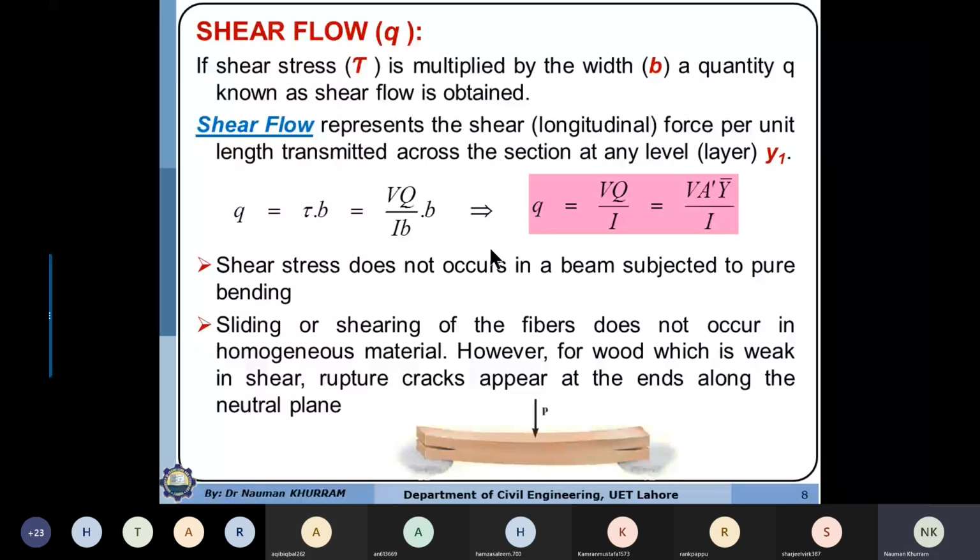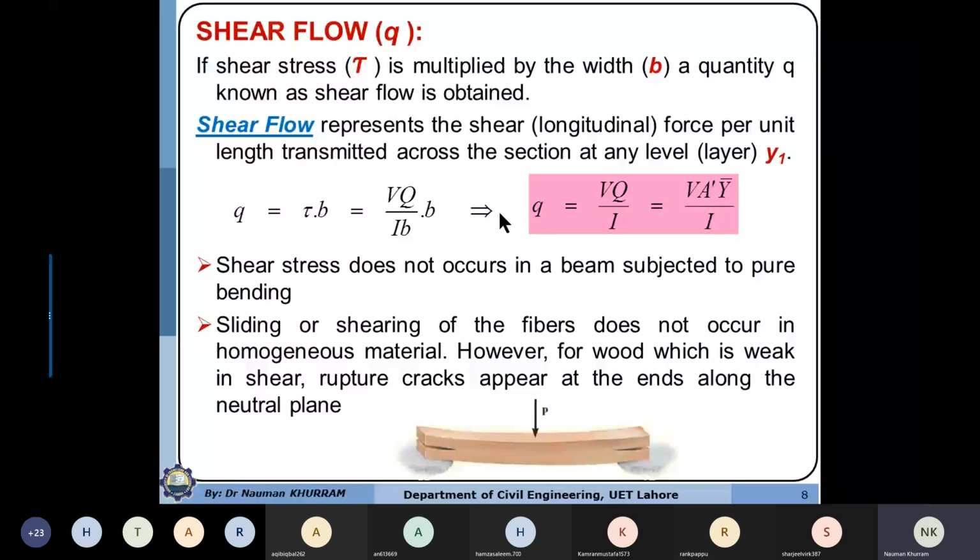OK, next is the concept of shear flow. Actually, you might remember that you might have discussed with Dr. Qasim in the plate girder chapter, when you design the weld between the flange and the web junction, you use the concept of shear flow. You computed the shear flow which is acting in the longitudinal direction. Then you compare the shear flow with the weld value to determine the length of the weld.